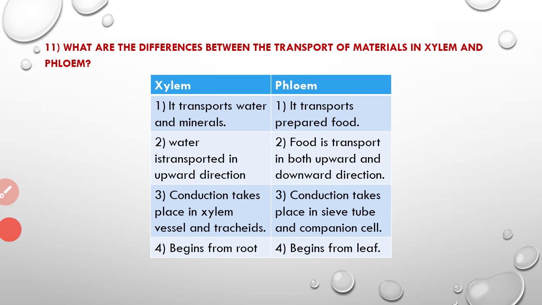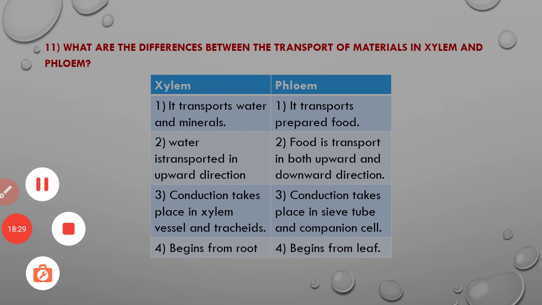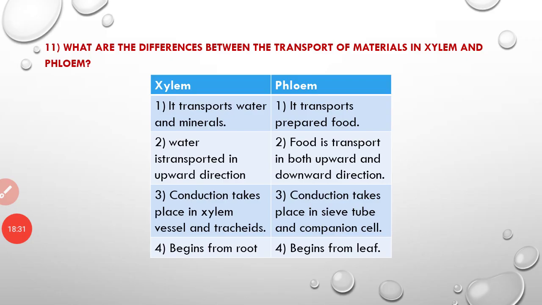So the last question: what are the differences between the transport of materials in xylem and phloem? So this question is important. You may get the question for the exam. Xylem and phloem. Xylem transports water and minerals. Phloem transports prepared food. The next one: in xylem, water is transported in an upward direction.